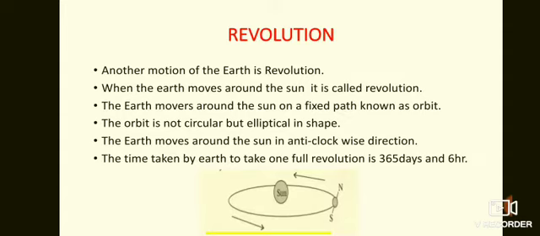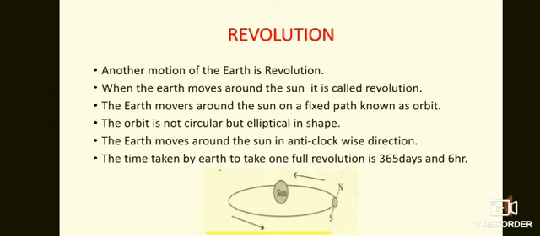So let us now know about revolution. Another motion of the earth is revolution. When the earth moves around the sun, it is called revolution. The earth moves around the sun on a fixed path known as orbit. The orbit is not circular, but elliptical in shape. The earth moves around the sun in anti-clockwise direction, as you can see in the picture.